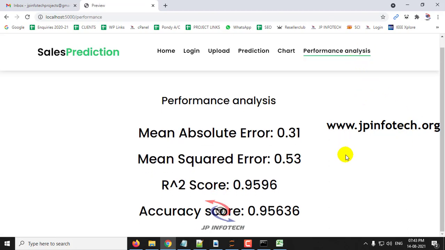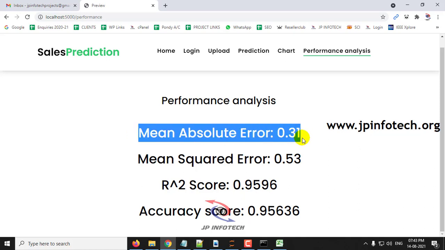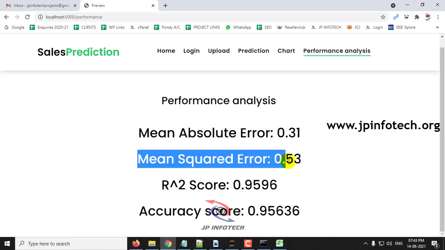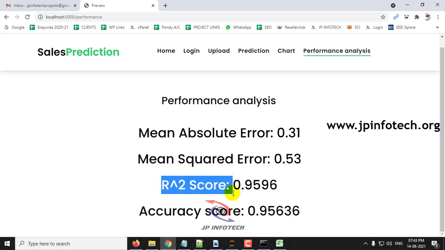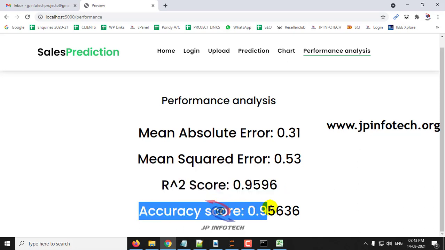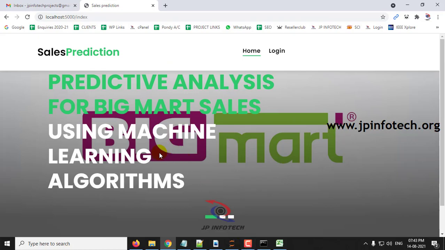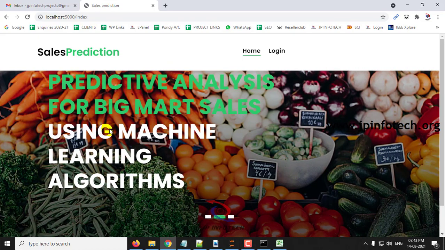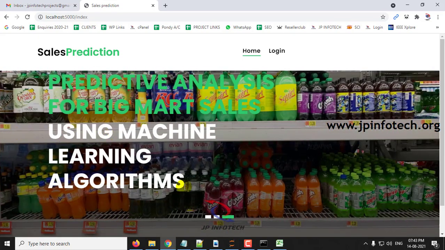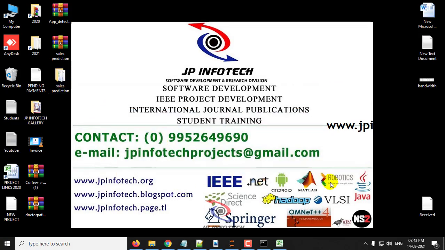And at last is the performance analysis. In the performance analysis you can see the mean absolute error is 0.31, mean squared error is 0.53 and R square score is 0.9596, accuracy score is 0.95636. And this is all about the project, predictive analysis for Big Mart sales using machine learning algorithms. Thank you for watching.